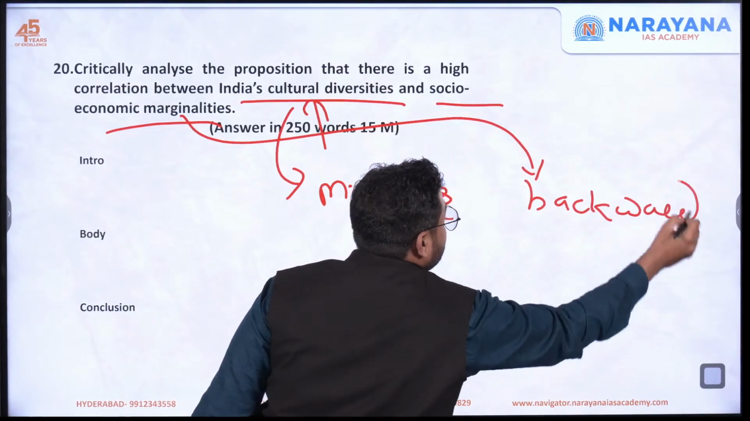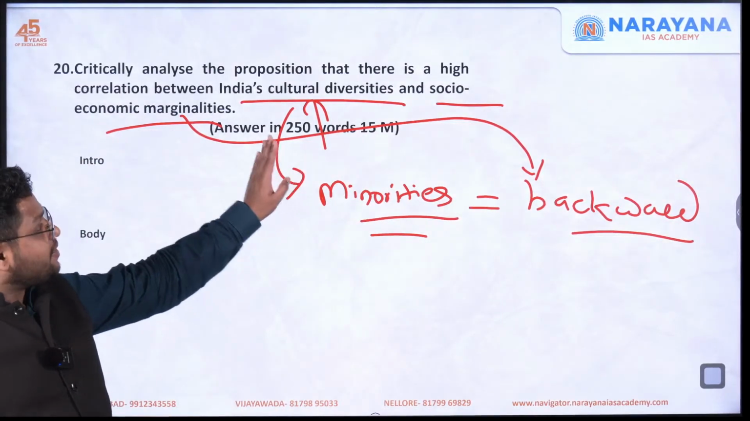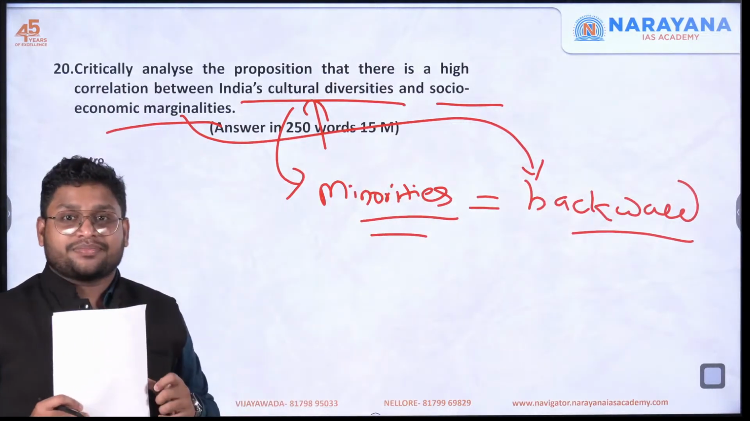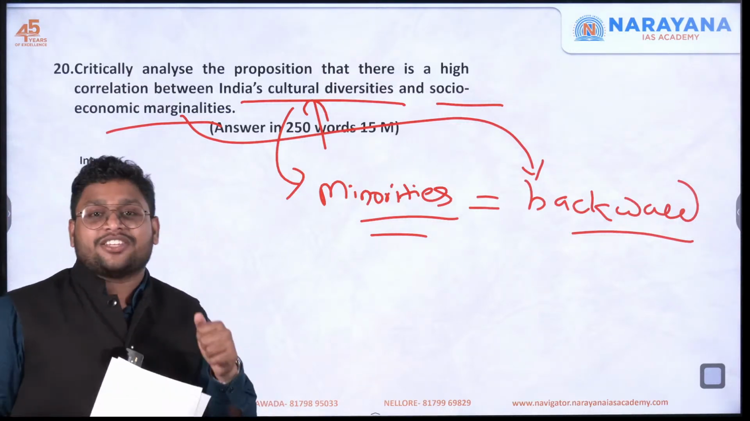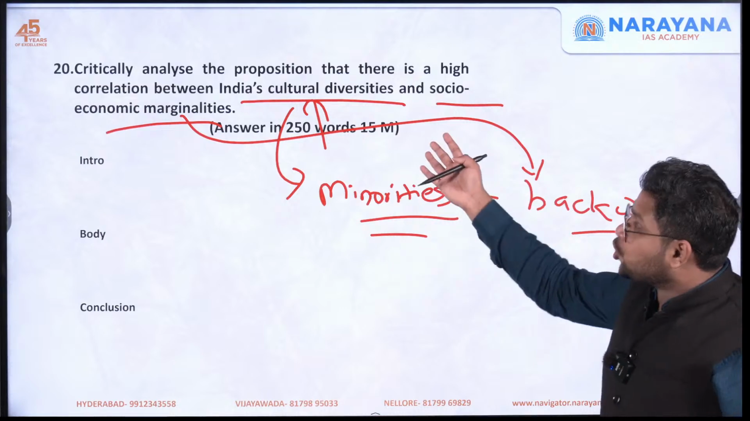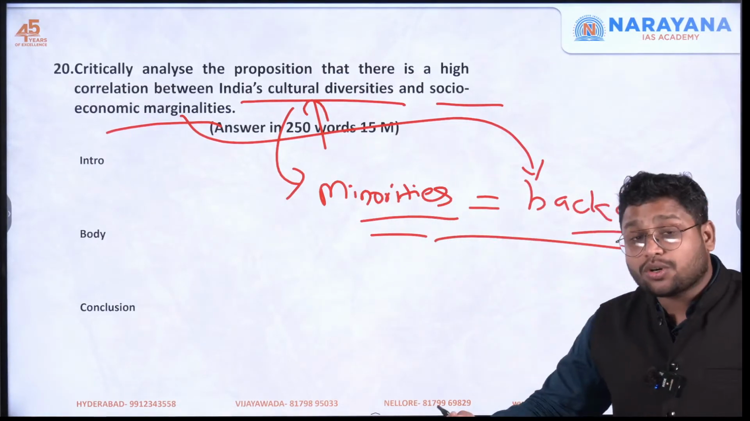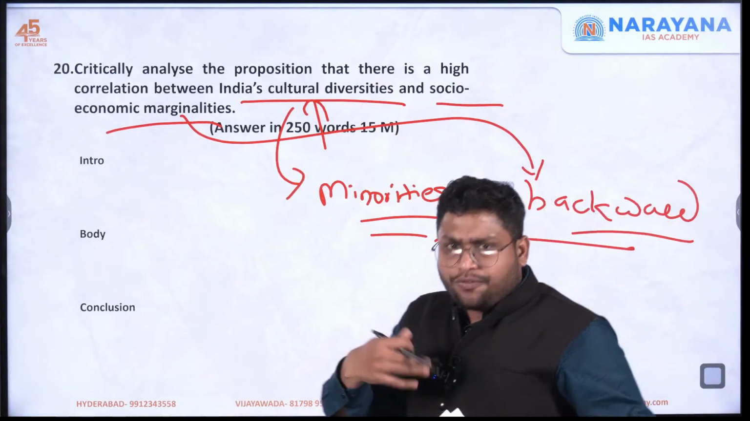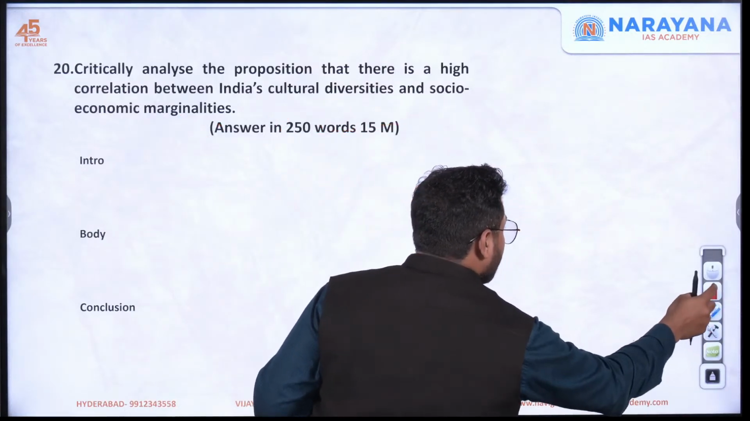So this is the structure they are trying to establish, that in India, cultural diversity and economic marginalization have some relation. Now, even if this statement is given, that doesn't mean you will have to agree with it. You have to critically analyze it. So you can show one side of the coin wherein this is happening, and another side of the coin wherein this is not happening. So first we'll try to show that yes, this is happening to some extent.